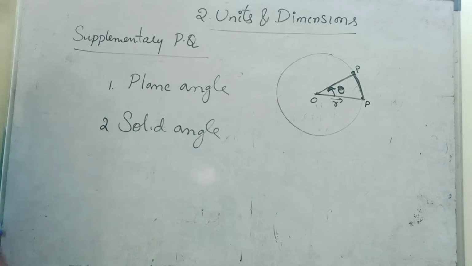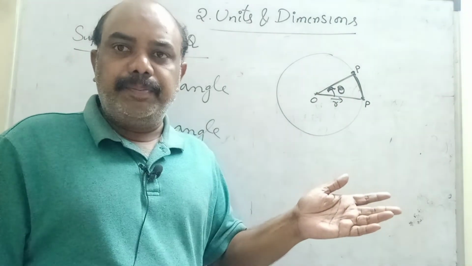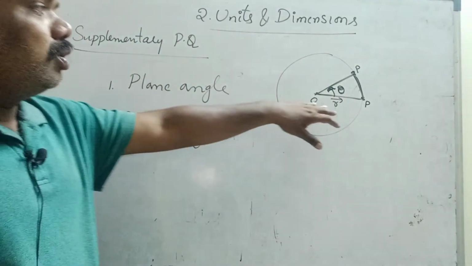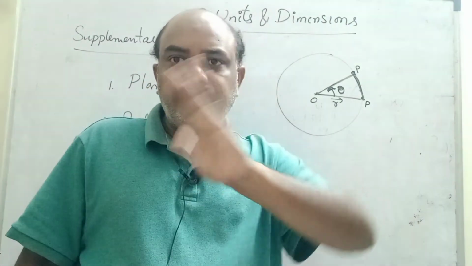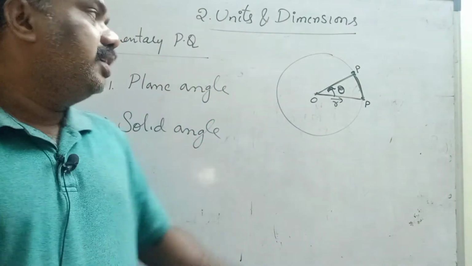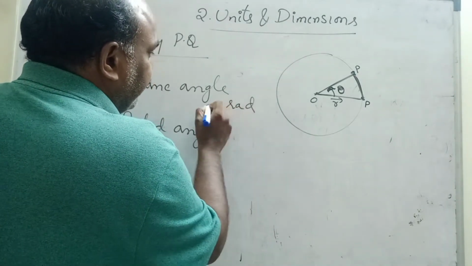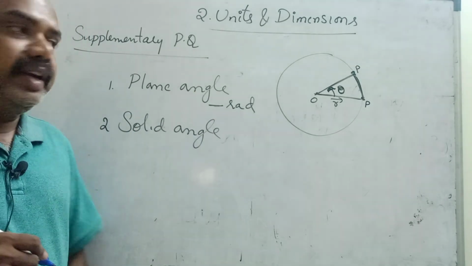The angle made by the particle when it is moving in anti-clockwise direction in a circular path is called plane angle. Sir, how to measure plane angle? We cannot measure in centimeters now. Why? Because it is an arc. Generally, the length of the arc is measured in radians. So the unit is radian, no dimensions.